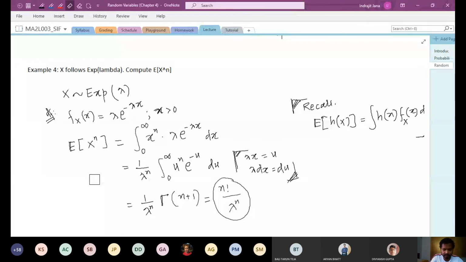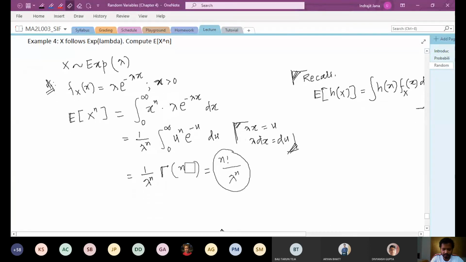And if you do the u substitution, you substitute lambda x equal to u, a very simple calculation. So lambda dx is du, x to the power n is u to the power n over lambda to the power n, and gamma of n plus 1, and so on. So this is going to be n factorial over lambda to the power n. A very easy calculation. All these calculations are actually not that difficult once you understand the definition and a few computation tricks. These problems are actually very easy.